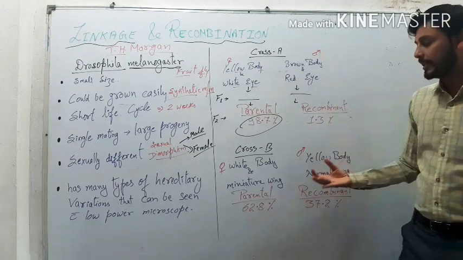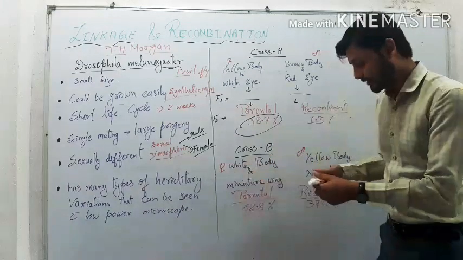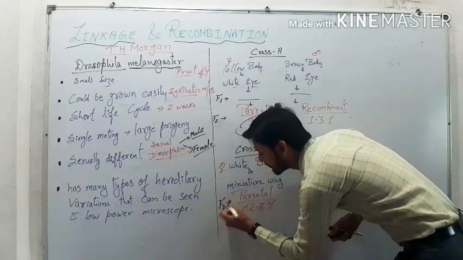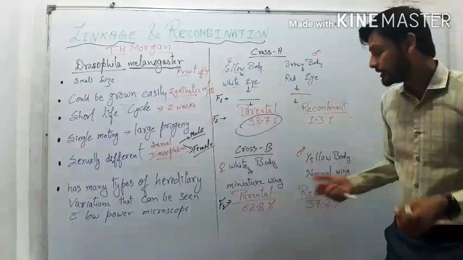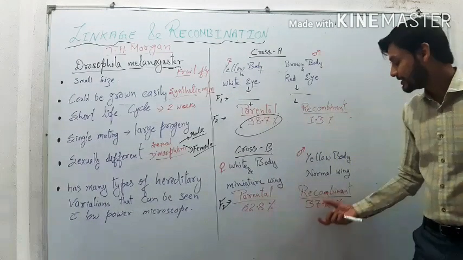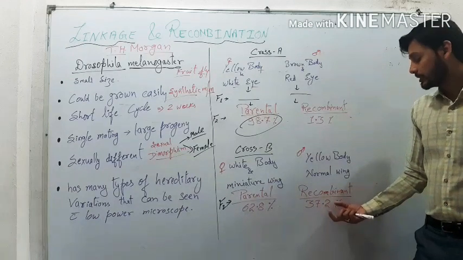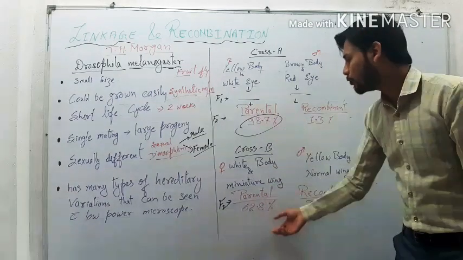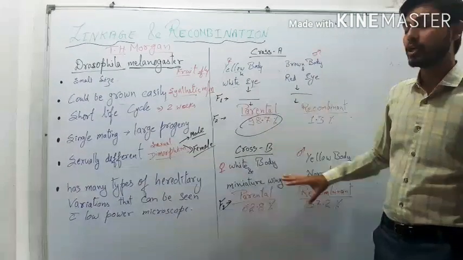So in this case, in the F2 generation, the parental percentage comes to 62.8%, whereas the recombinant is 37.2%. Here there are two variations in the two different crosses.